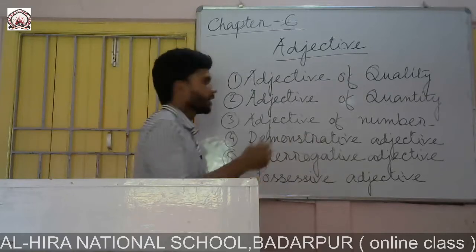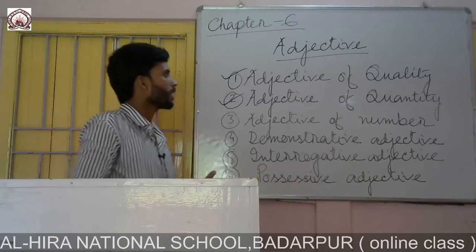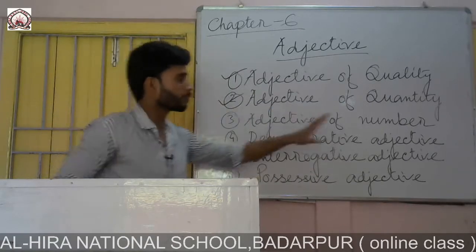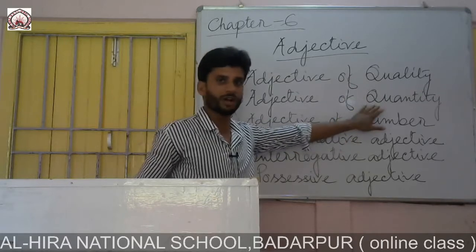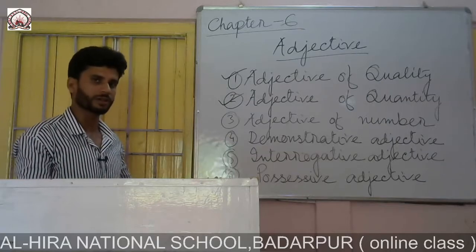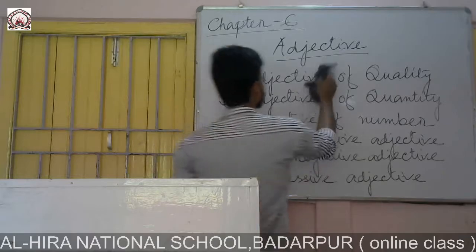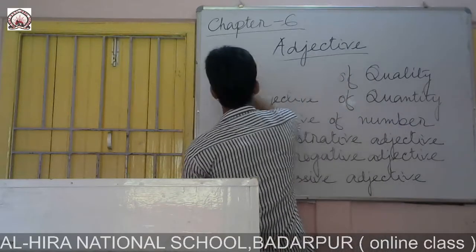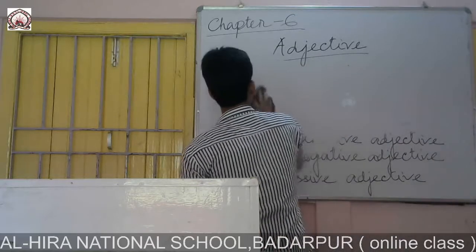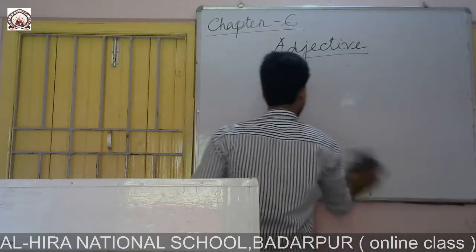But here in this chapter, in today's class, we are going to discuss only the first 2 kinds, that is adjective of quality and adjective of quantity. What do we mean by adjective of quality and what do we mean by adjective of quantity? And the next 4 kinds you will get in the next classes, in next chapters. We shall go step by step, otherwise you will become confused. So that is why we are going to discuss only the first 2 kinds, adjective of quality and adjective of quantity.